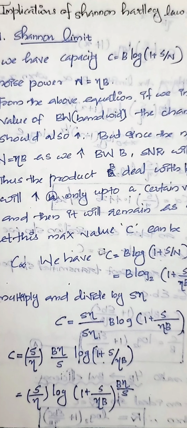That is, S/η log[(1 + S/ηB) raised to the power Bη/S]. So x log x means log x raised to x. We take this term, 1 + S/ηB, to the power of the other term.